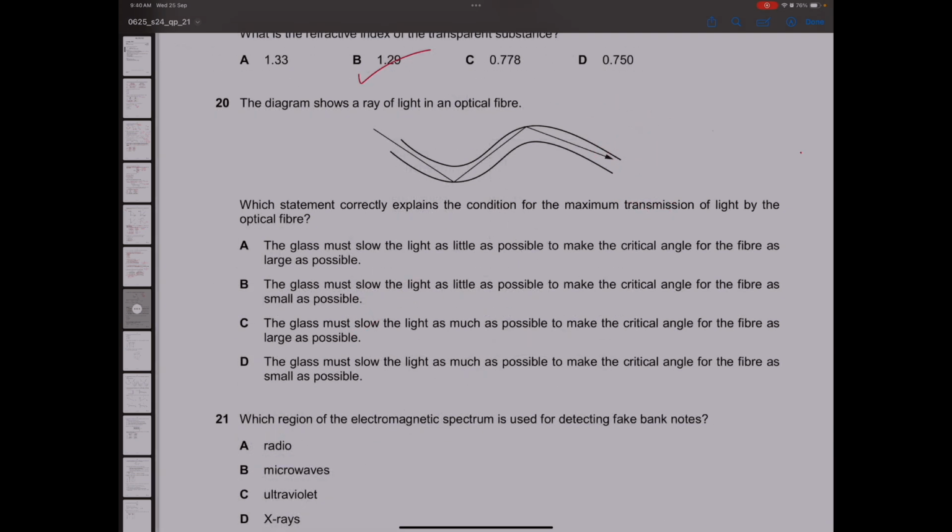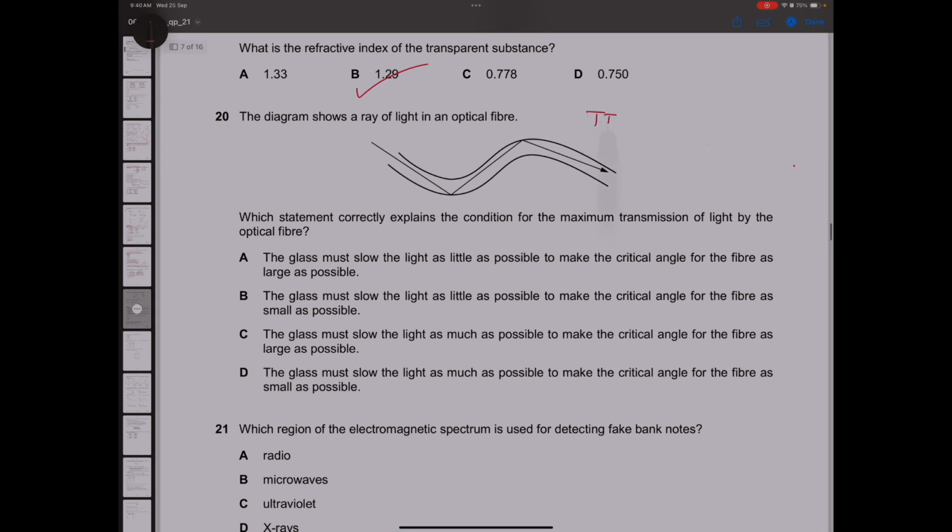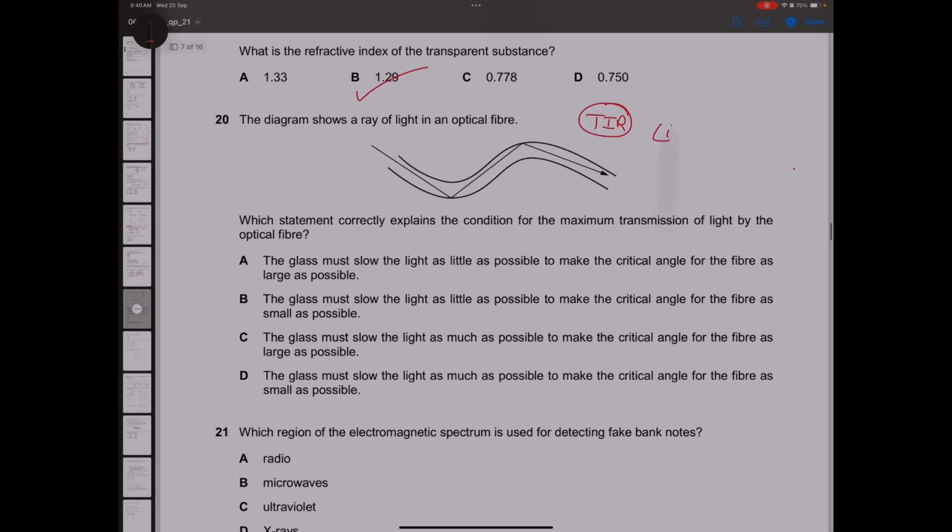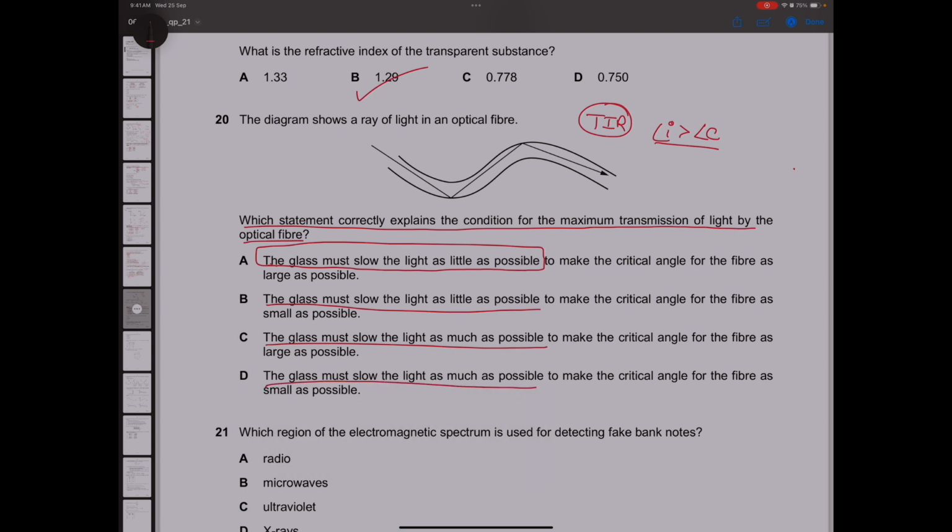Now, question number 20, they are showing us an optical fiber. We know that TIR takes place in the optical fiber because angle of incidence is greater than critical angle, right? Which statement correctly explains the condition for maximum transmission of light? Now, in all the options, you can see that this part is common. I'm underlining this: common, common, and common. Now, the next part is saying to make the critical angle as large as possible, and in this case, it is saying as small as possible.